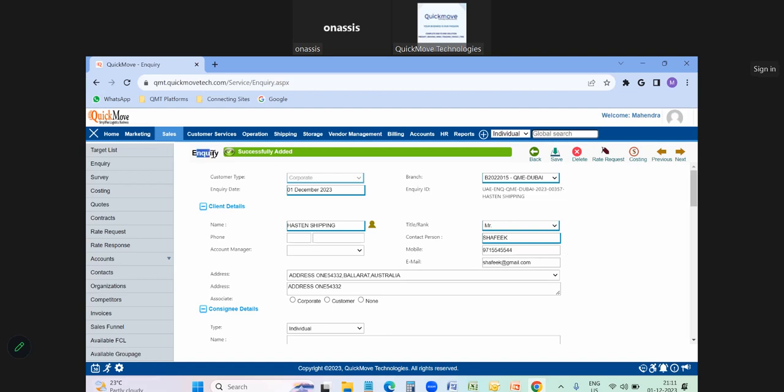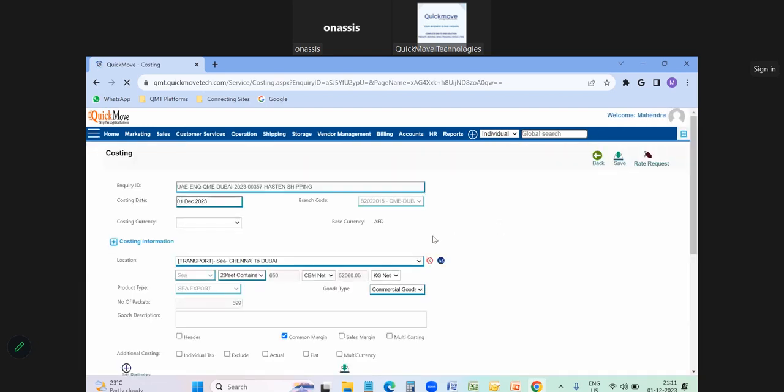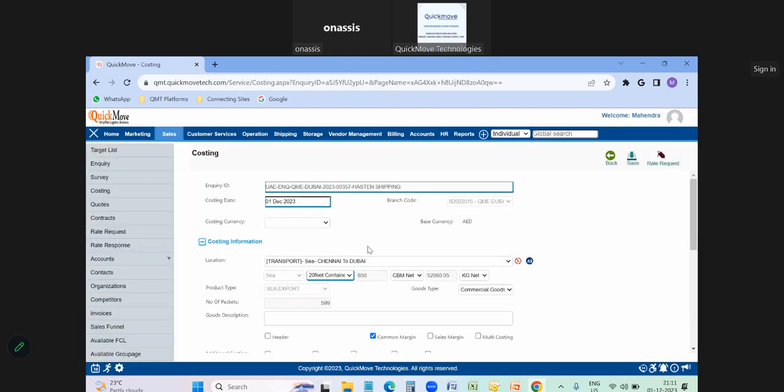Once the inquiry is completed, in the inquiry page itself, on the top right corner, you can find the costing symbol, the dollar symbol. Once I click on this costing symbol, the page will move to the costing page with all the details. In this costing page, you can see whatever I have inputted in the inquiry page is reflected. Here there is a costing currency, in which currency you are going to bill the customer. The software supports a multi-currency option, which is also available here.